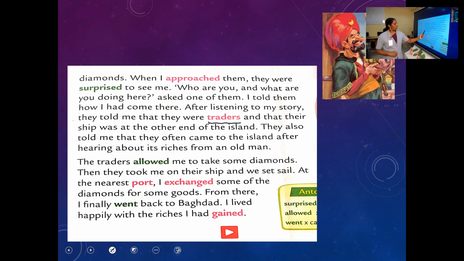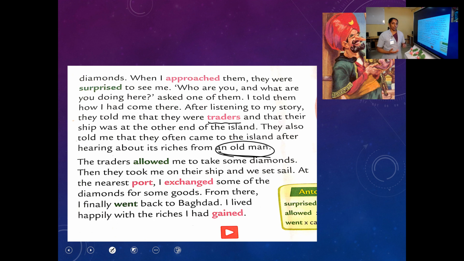They also told me that they often came to the island after hearing about its riches from an old man. This is very important. Who told them about the riches? An old man told them about the riches in that island. So they often come to this island because they know that they will get diamonds from this island like this. So the traders allowed me to take some diamonds.